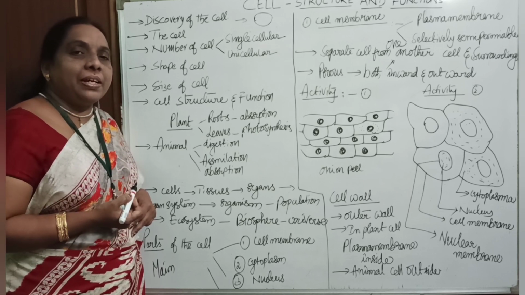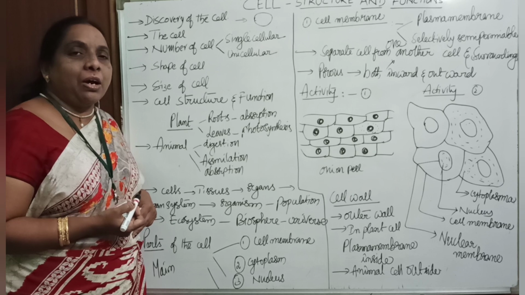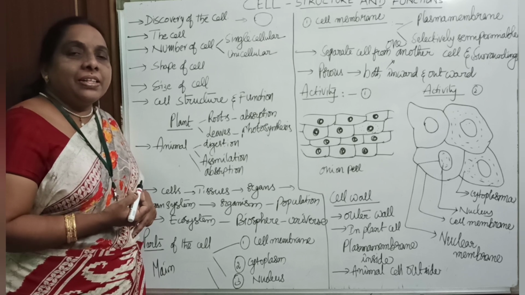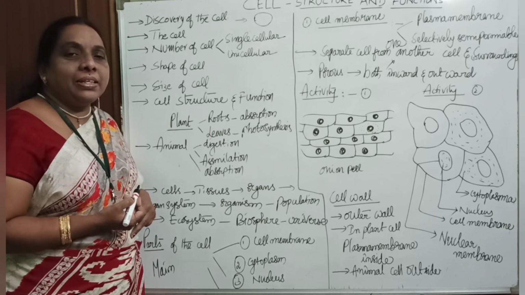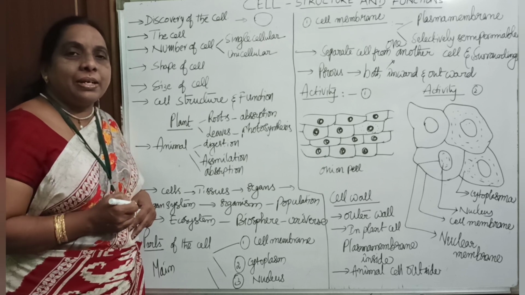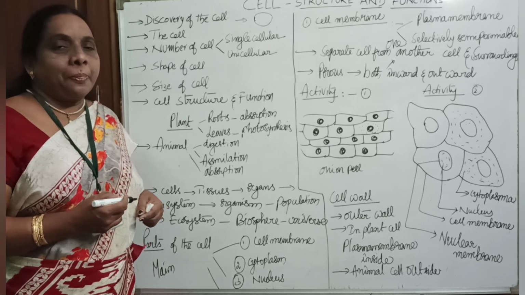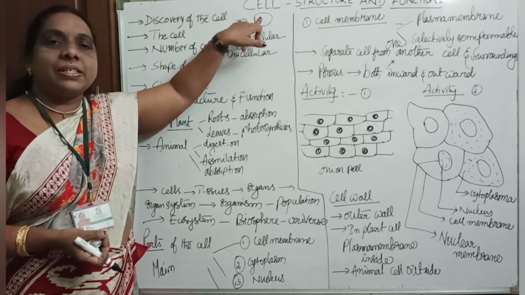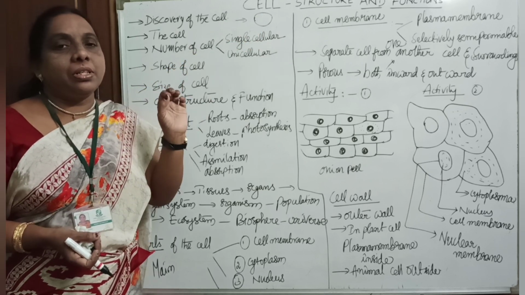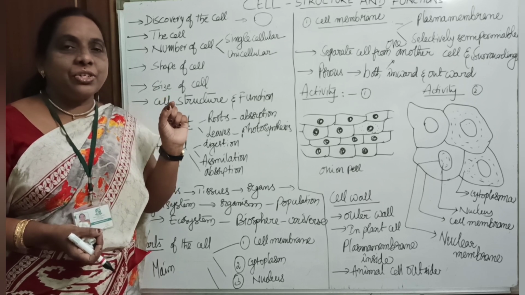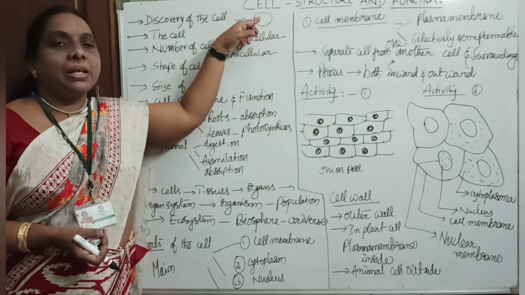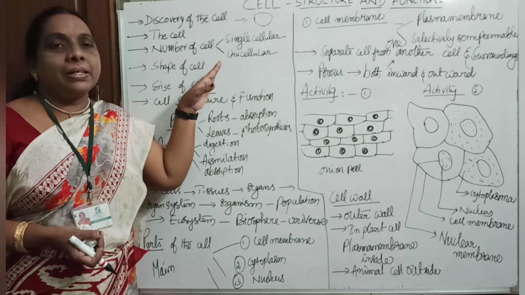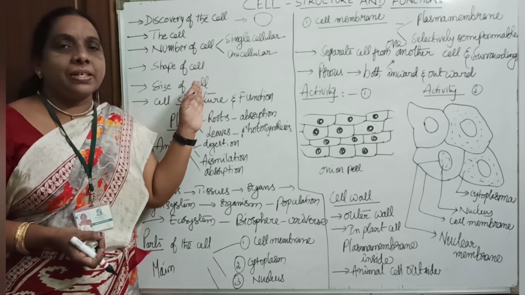After his discovery, another man, Robert Brown, in the same period, in 1738, identified that inside the cell there is a dark staining body called the nucleus. When Robert Hooke observed the cell, nothing was present inside it. Why? Because he took the cell from the bark, which is dead tissue, so nothing is visible inside. So the discovery of the cell was done by the scientist Robert Hooke in the year 1665.